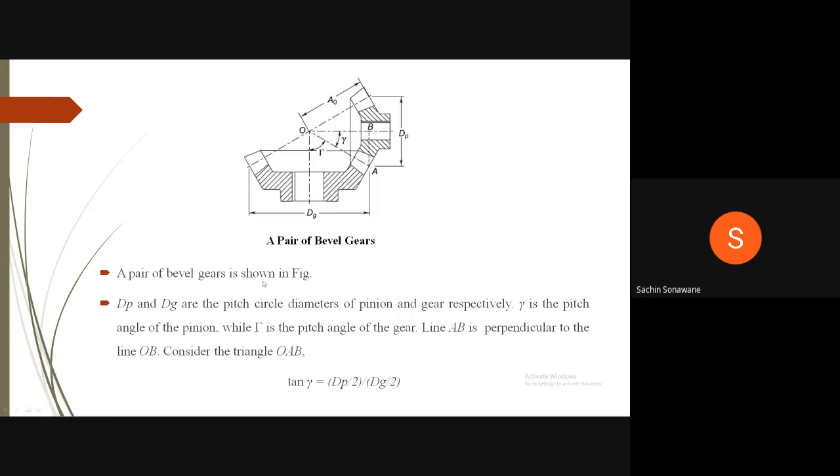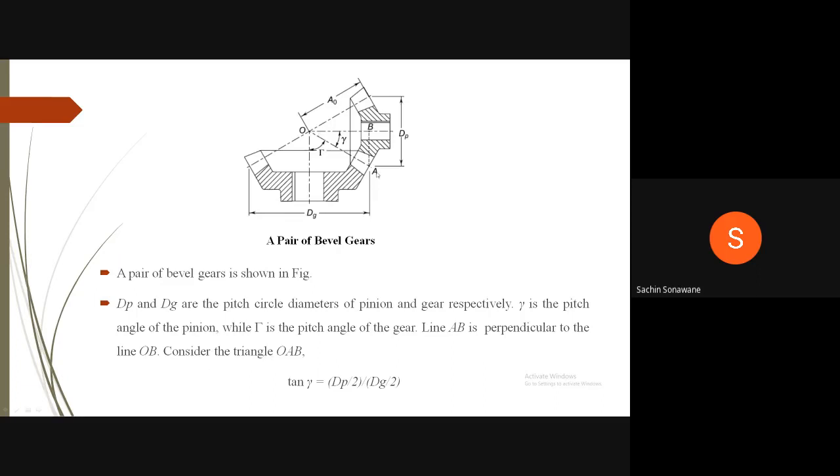Now, a pair of bevel gears is shown in figure. This is known as small gamma. This is known as capital gamma or large gamma. DP and DG are the pitch circle diameters of pinion and gear respectively. Gamma is the pitch angle of the pinion, while capital gamma is the pitch angle of the gear. Line AB is perpendicular to OB.